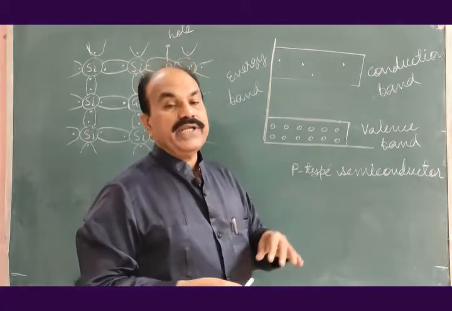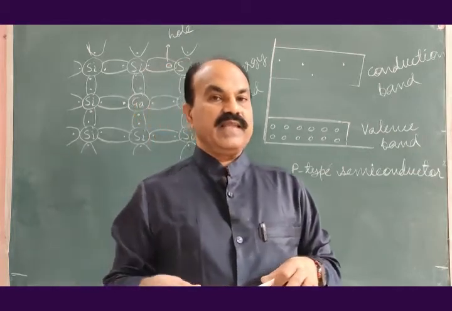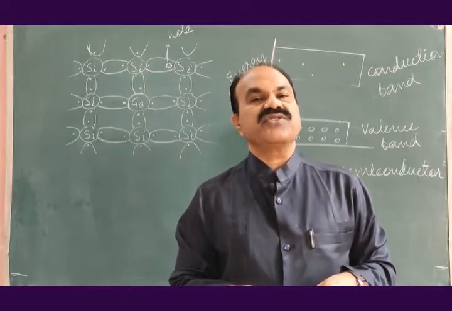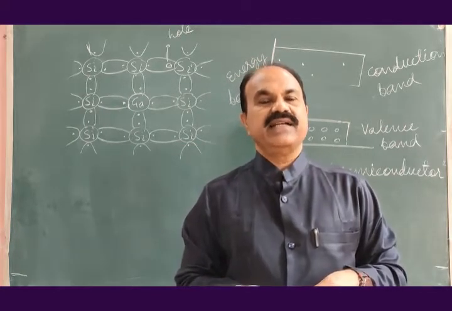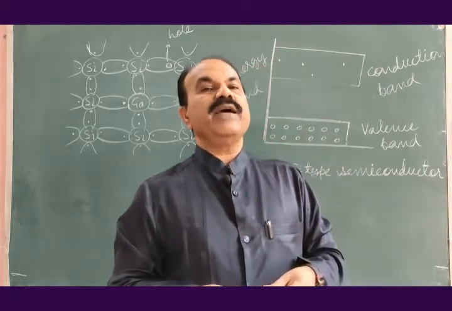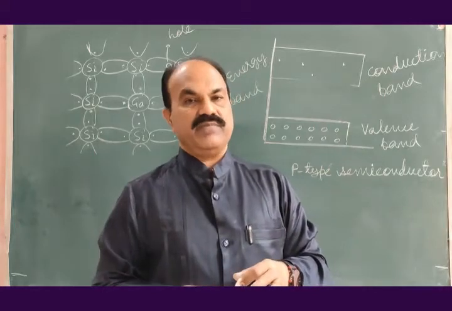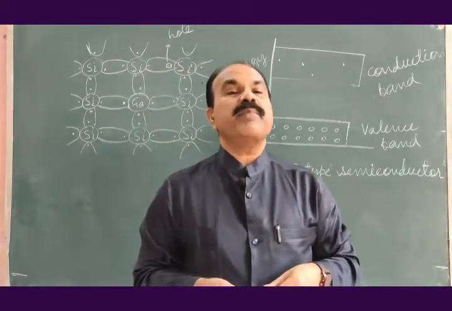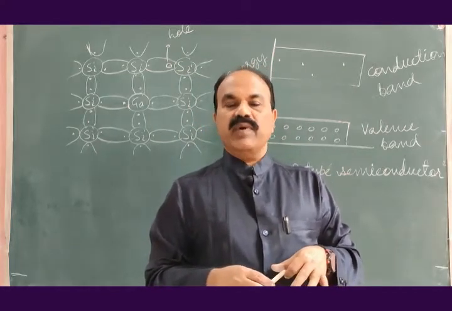Now, if we count the number of holes and the number of electrons in a p type semiconductor, we will find that holes are very large in number, whereas electrons are very few in number.